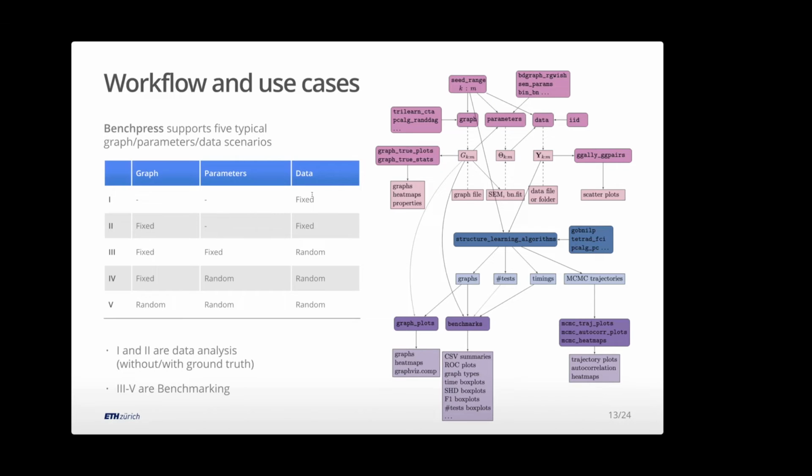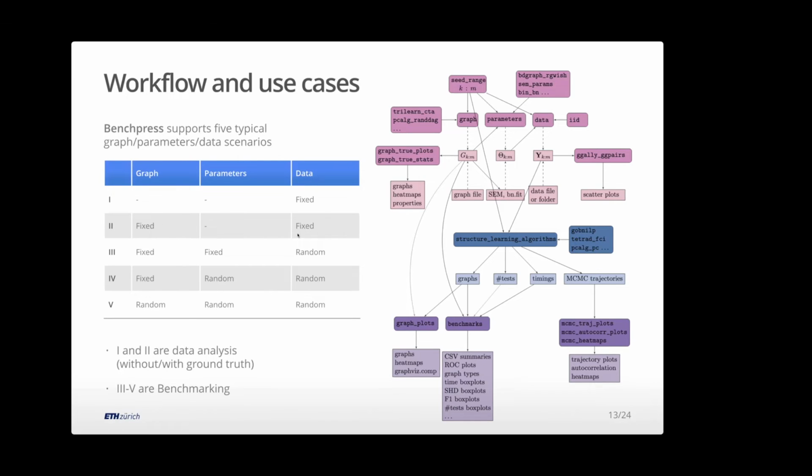The first one is just a pure data analysis scenario. I have some data that has come from some field of study, some domain. I can analyze it with any one algorithm quite easily, but maybe I want to see how robust my analysis is to the choice of algorithm. So in this BenchPress world, I can take the same data and run it through more or less every algorithm that exists. And I can see how similar the results are across all the different algorithms, what's robust, and what depends on my choice of algorithm.